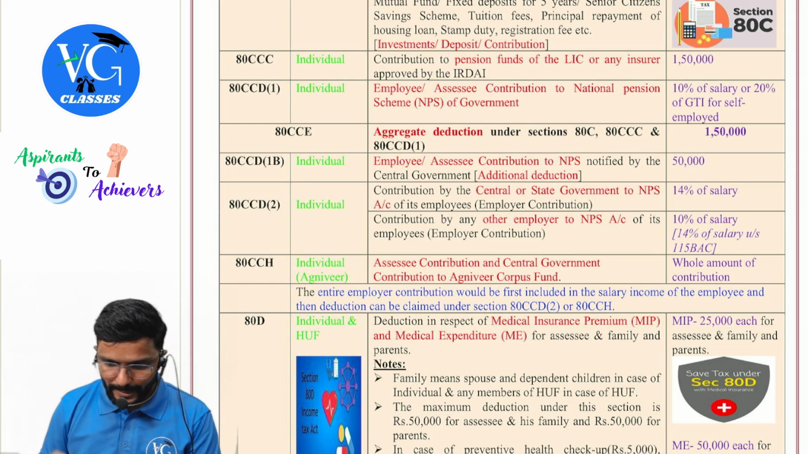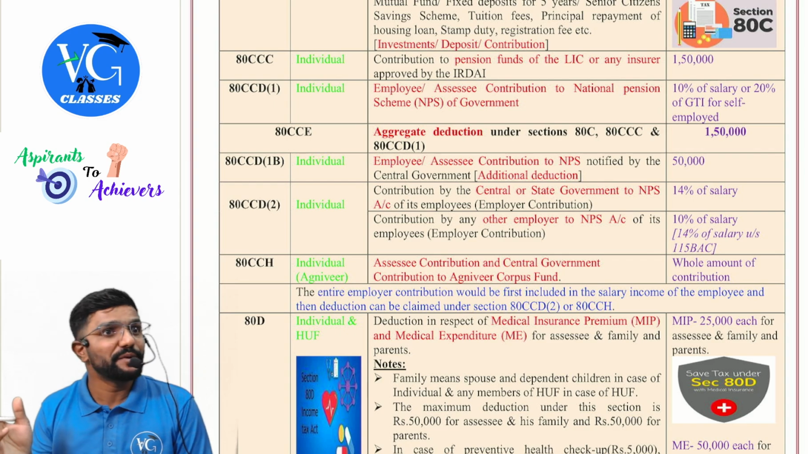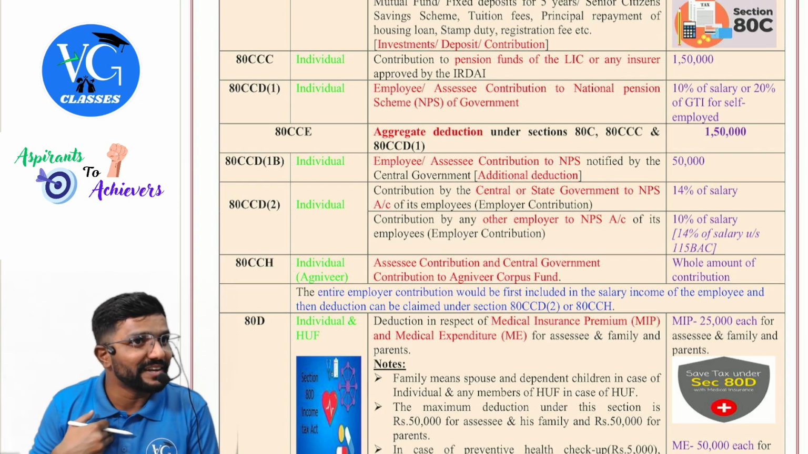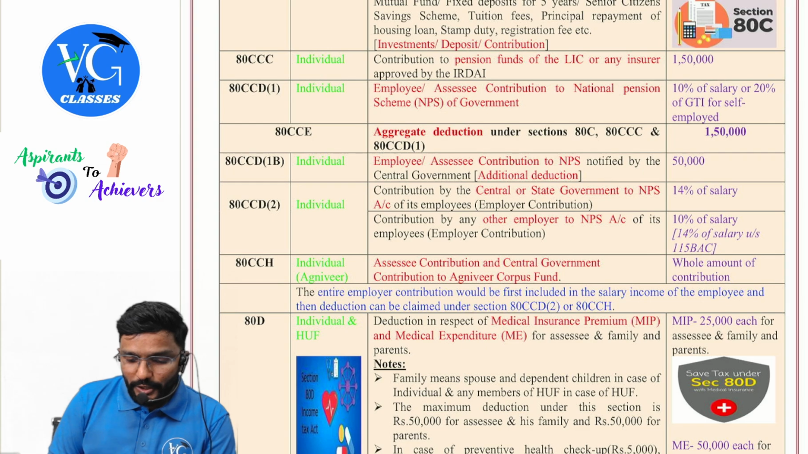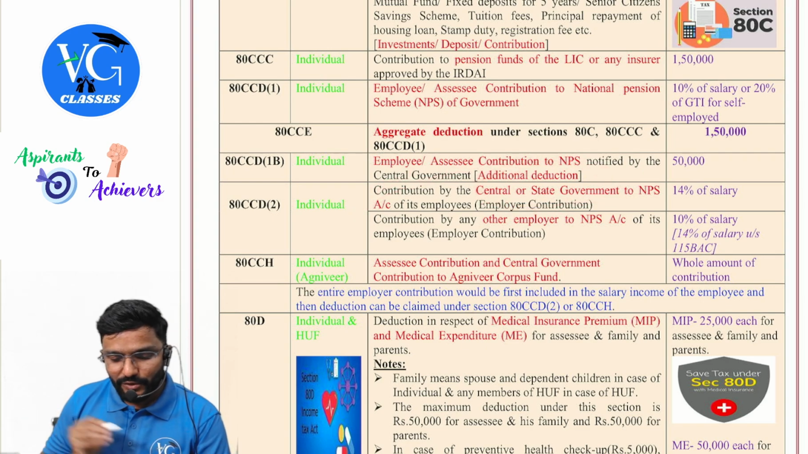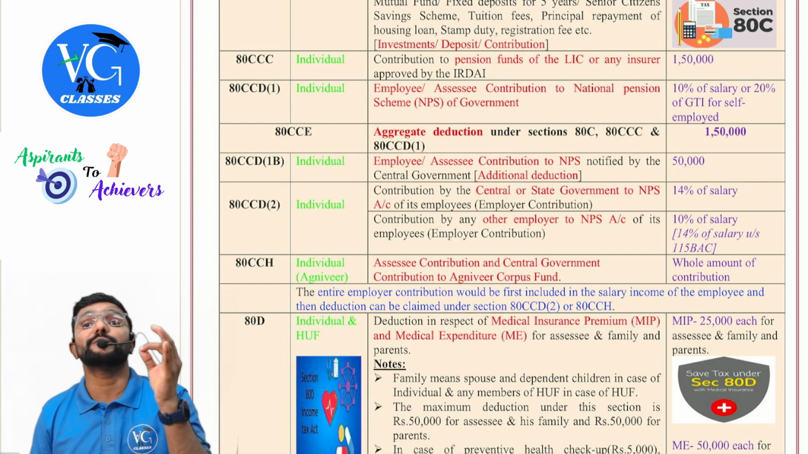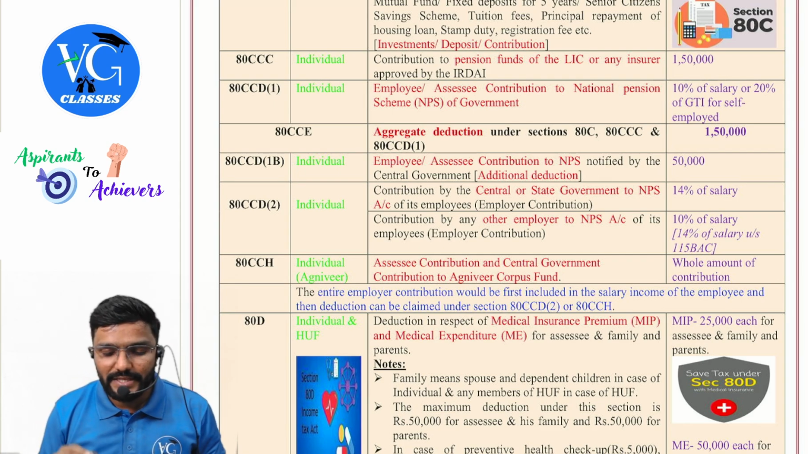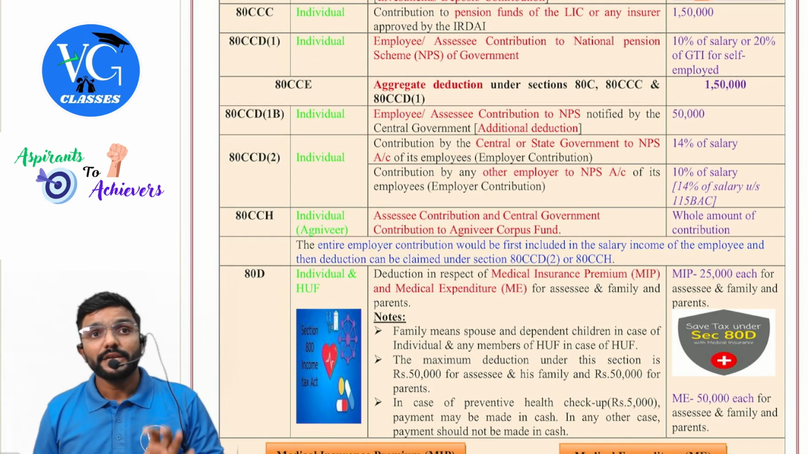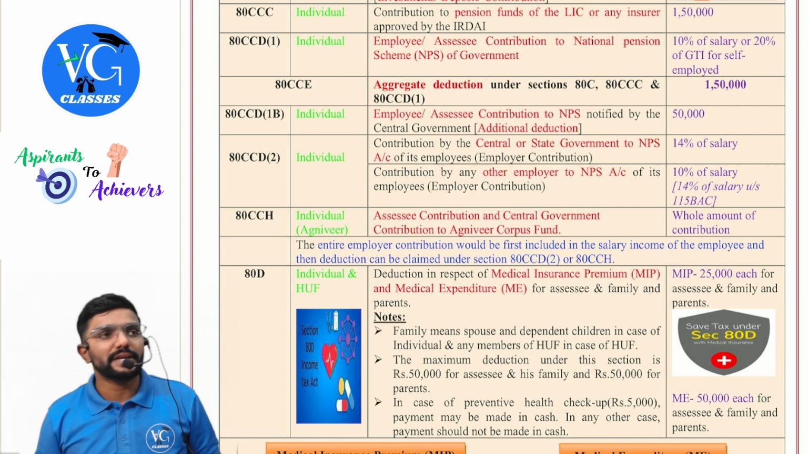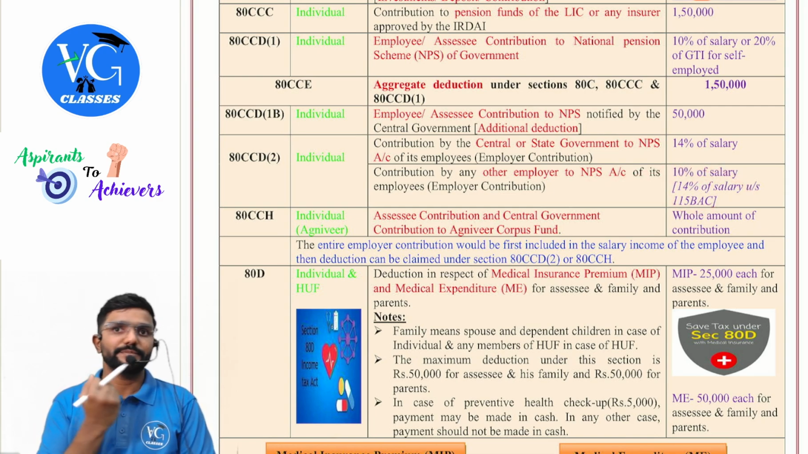Okay, so. Next, 80CCD subsection 2 is a second party contributing. Correct? First party is who? Assessee only. Second party is whom? Employer. So, subsection 2: contribution by central or state government to NPS account of its employees. Employer contribution, how much? 14% of salary if it is a government employer. Next, for other employers it is 10% of salary, but there is a small amendment here. If employee is following default regime, then he can enjoy 14% of salary.